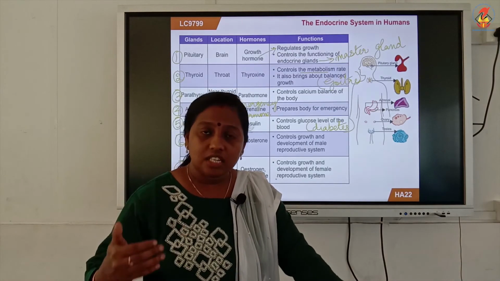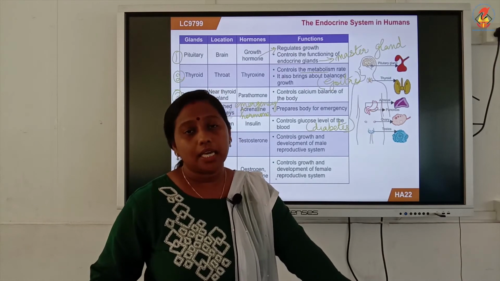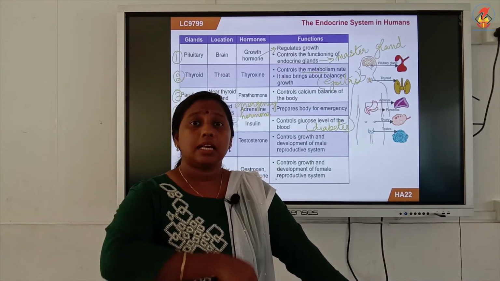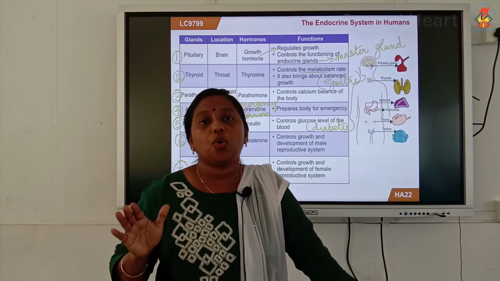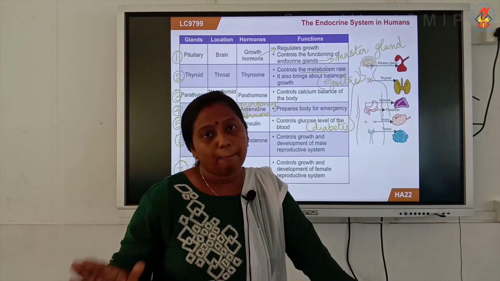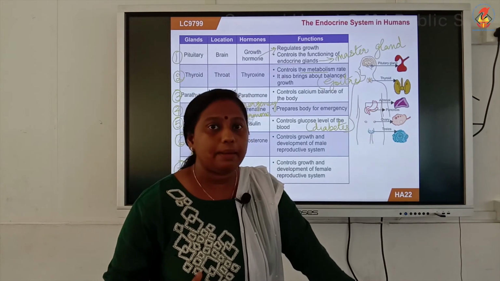All the changes which happen in a female during puberty, all the secondary sexual characters, the production of the female gamete or egg, everything is controlled by estrogen and progesterone. Hope this table is clear for you.